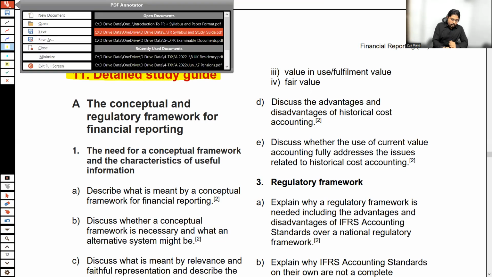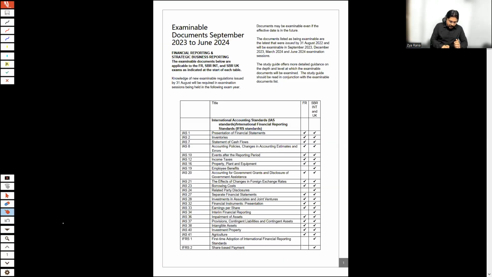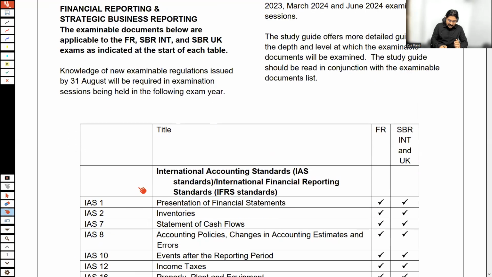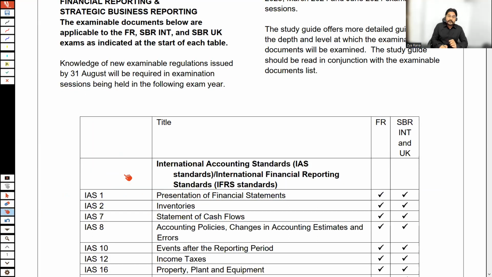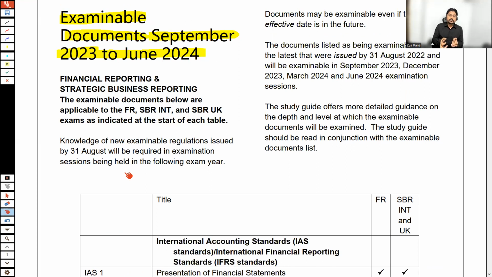The thing which I'm going to discuss now is directly related to our paper, and that's the main agenda of today's session. Here we have a file, examinable documents, for FR from September 23 to June 24. By the way, I have downloaded this file from the ACCA Global website.